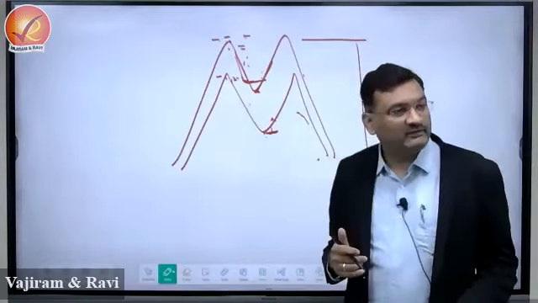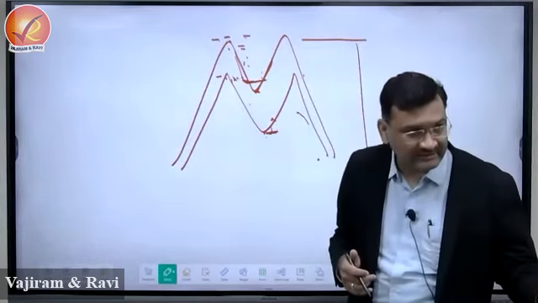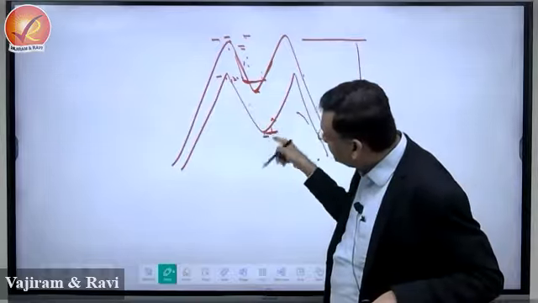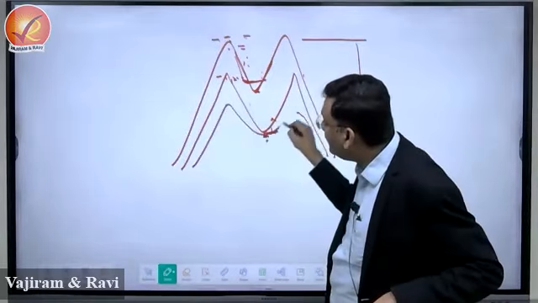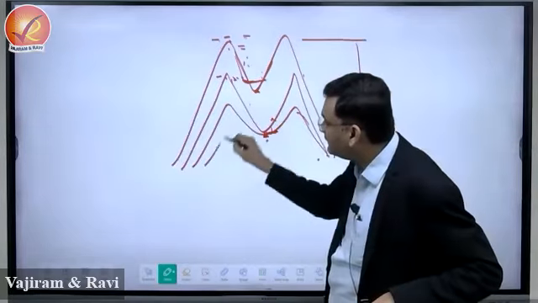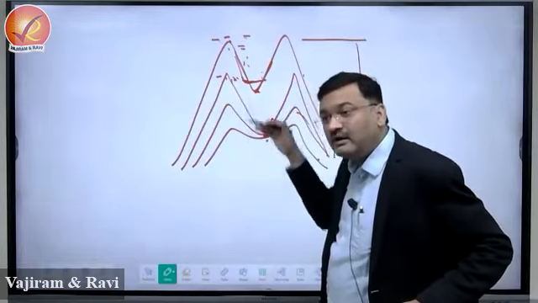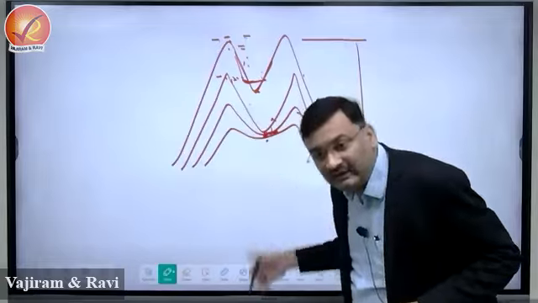What about relative relief? Relative has decreased, right? Relative relief has further decreased. Now if the valley continues to remain here and the height of the mountain is decreasing like this, what is the meaning of this? That absolute relief and relative relief both are declining, right?